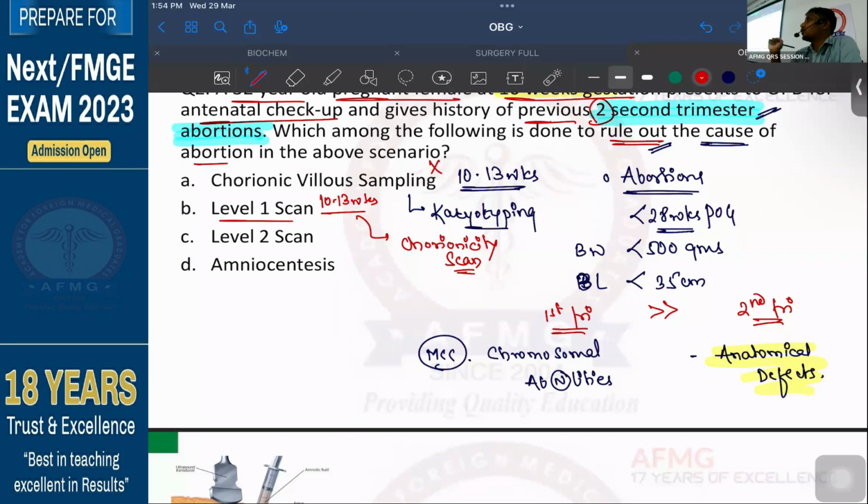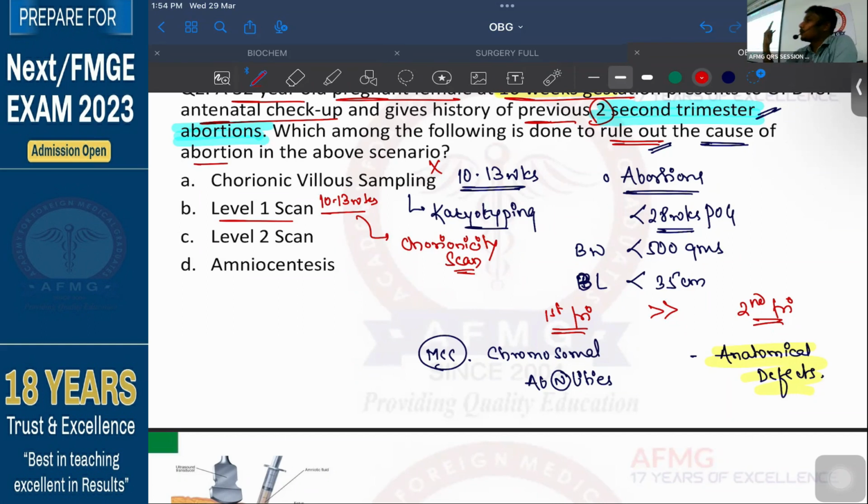कि placenta की actual location है क्या? कौन से type का placenta है? Twin pregnancy है या नहीं? ये सब देखने के लिए जो पहला scan करा जाता है, ultrasound scan, that is what is called as a level 1 scan, which is done in the first trimester around 10 to 13 weeks. ठीक है? So it will help you check the location of the placenta, any twin pregnancy if it is there.